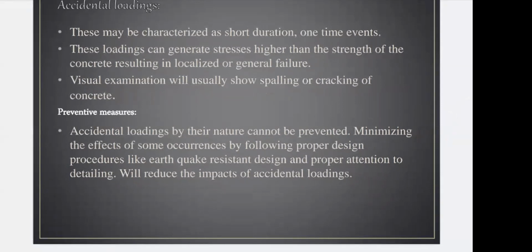But we can minimize the effect of some occurrences by proper design. How to minimize this effect? Procedures like earthquake resistant design and proper attention to detailing can minimize accidental loading and reduce its impact. One of the major causes of accidents is earthquake, or a tsunami, where different types of loading will be there. In that case, you should consider earthquake resistance.